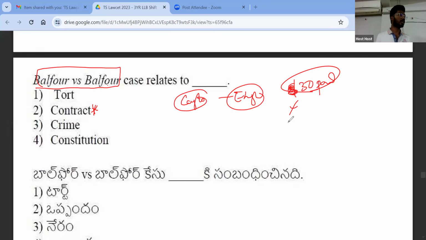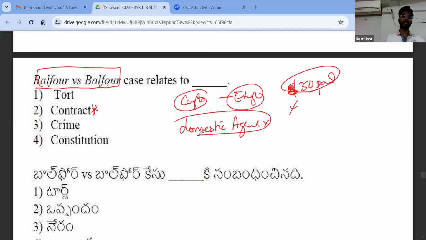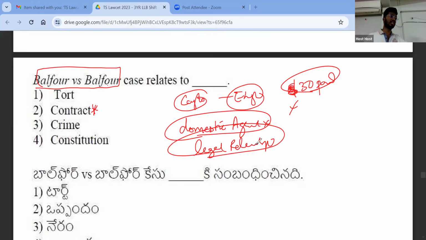And he stopped paying. Now, court told that these type of domestic agreements will not become contract, right? What is domestic agreement? Agreement between wife and husband, where there is no intention to enter into a legal relationship. In a contract, always there should be an intention to enter into a legal relationship. So legal relationship is you want to make a transaction with him, right? So here such thing is not there because she is my wife. I told that I'll give you 30 pounds, right?